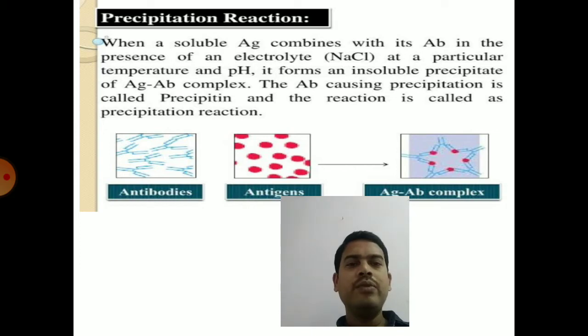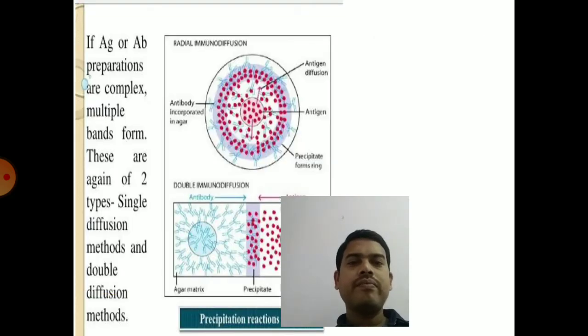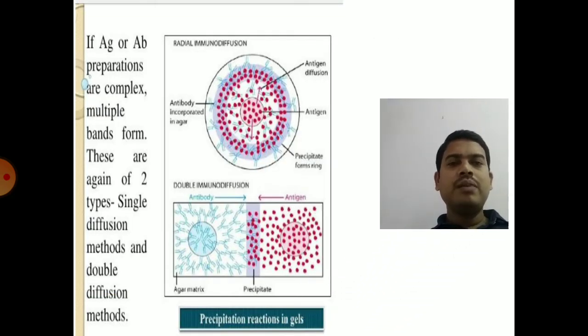These complexes are insoluble. That means it is an insoluble precipitate that is formed between a soluble antigen and the antibody. The best examples for the precipitin reactions are radial immunodiffusion and double immunodiffusion.